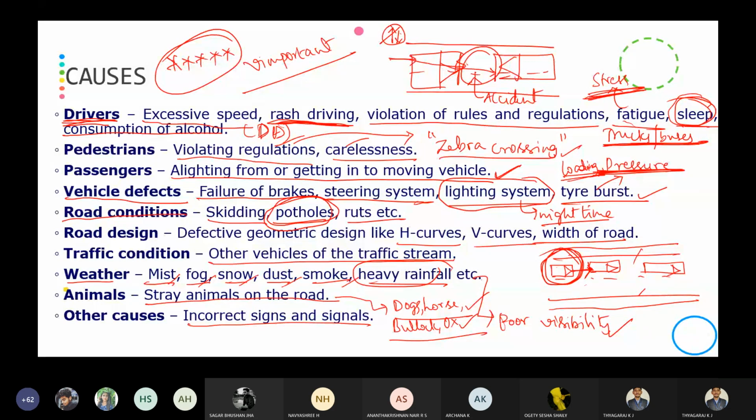Is it clear? Right? Is it clear? Kindly respond. This thing we have already discussed in our second module, that is the causes for accidents. So, is it clear? Kindly respond. Yes, sir. Others kindly respond. Yes, sir.